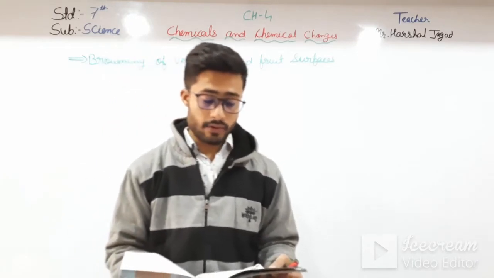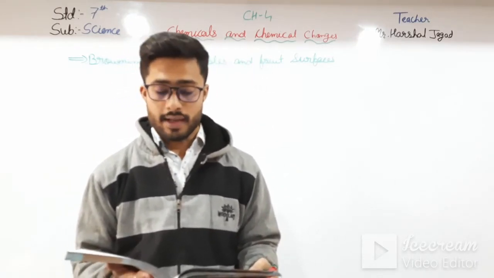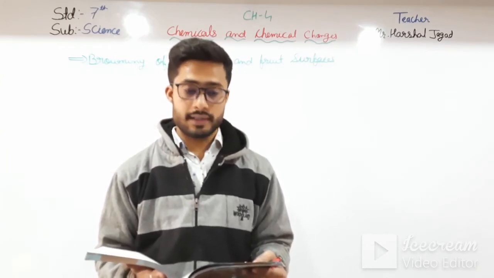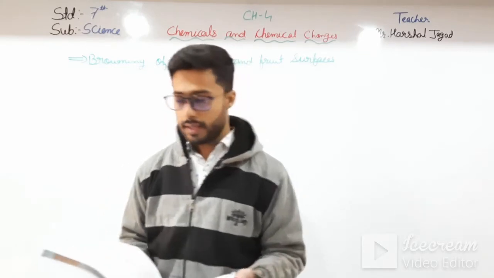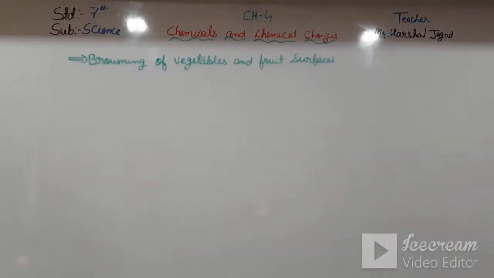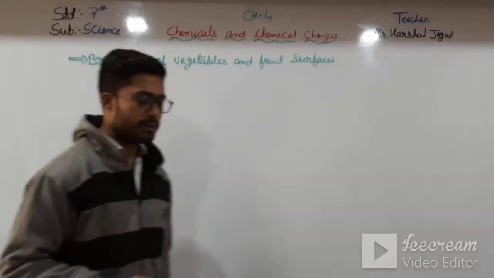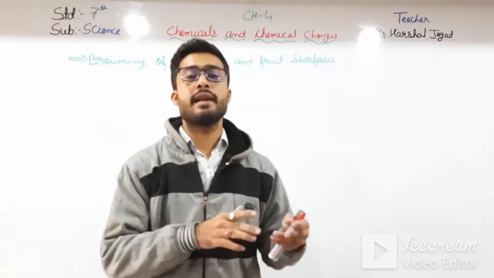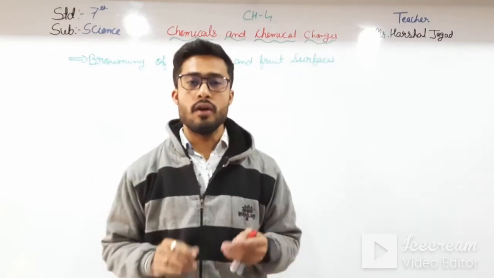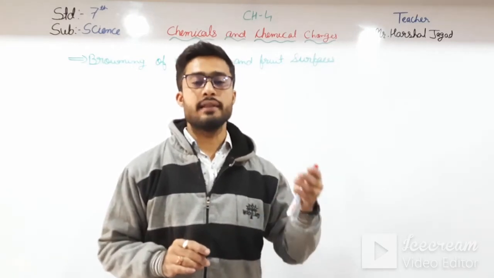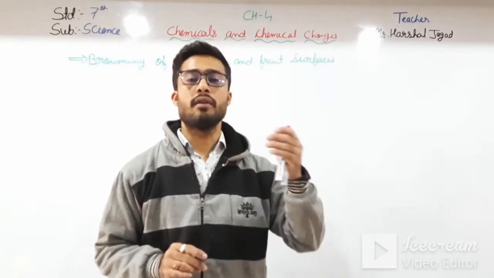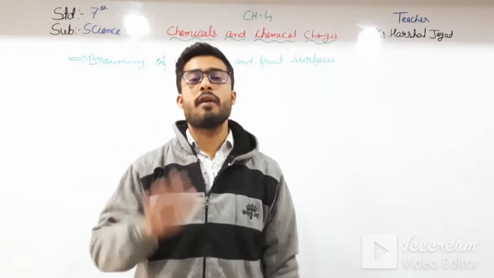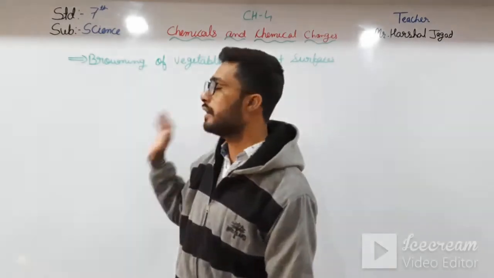Browning can be reduced or slowed down by soaking cut vegetables and fruits in water due to the low solubility of oxygen in water. Okay students, oxygen is less soluble in water. So when they are cut and directly put into the water, the brownish layer will not form on the surface of vegetables and fruits.